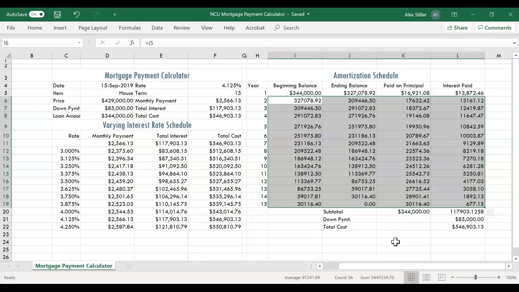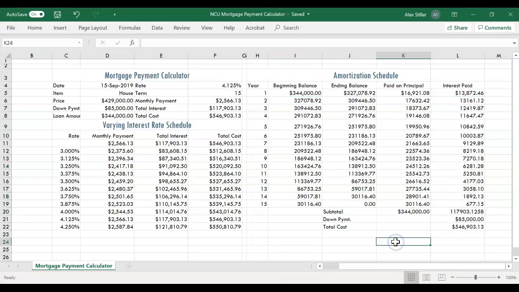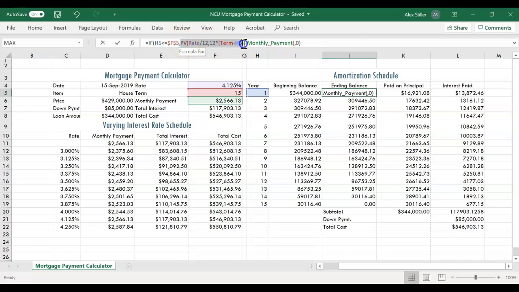On page EX213, formatting the worksheet. By the way, here we can see for each of the years the beginning balance on the loan, which started as $344,000. The ending balance, sorry, not how much of the loan have we paid off, but how much of the loan do we still have to pay off? Which we calculated using this present value function. The present value function needed to know the rate, the number of periods of our loan, and the monthly payment amount to calculate how much of the loan was left to repay.